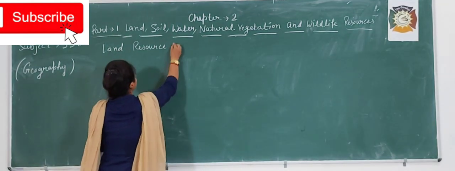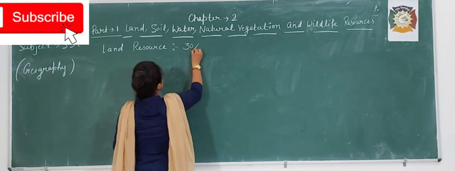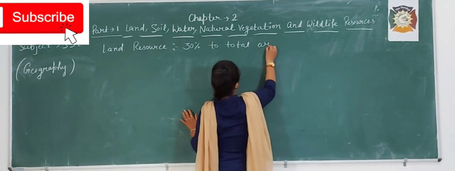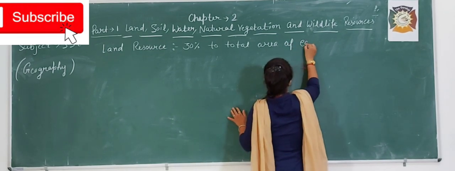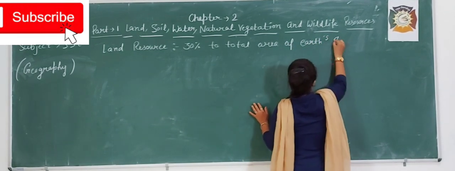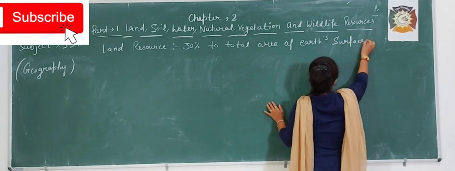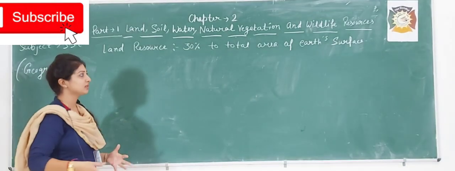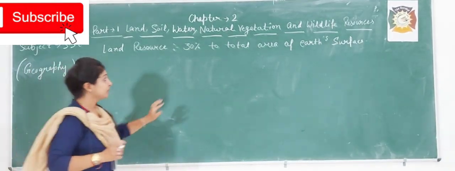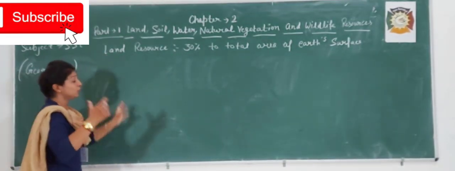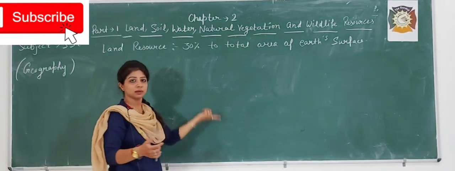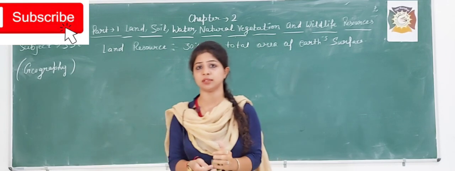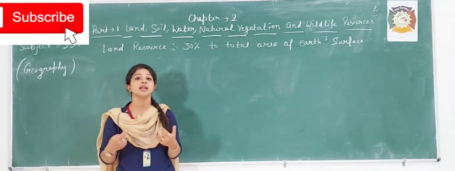Because 30% of the total area of the earth's surface is our land resource. You are noticing the number: only 30%. It is relatively very little, because we don't have the other 70% of the area of our earth.